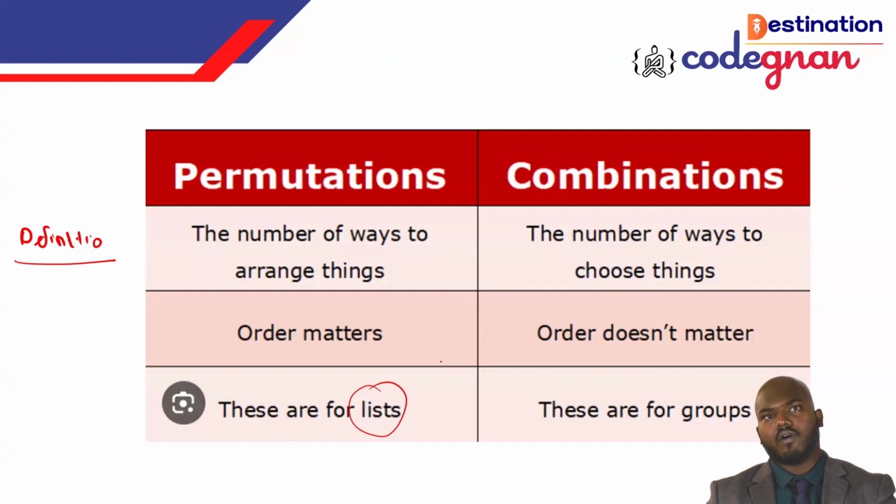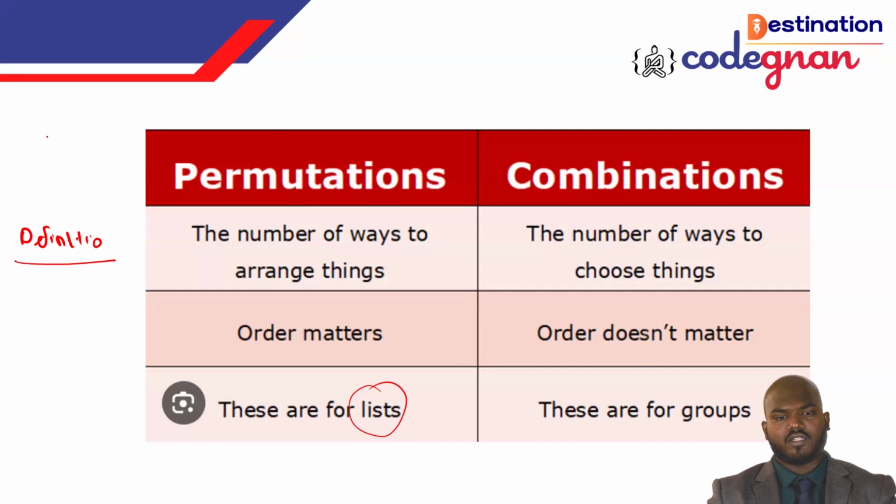So what about the probability? Permutation is the number of ways to order things, and combination is the number of ways to choose things. Probability, we can say, is a series of combinations.